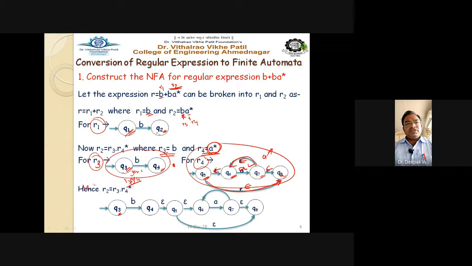So see here, Q3 on b goes to Q4. This is the diagram. Then make one arrow here, because you are joining two parts of the automata. It is definitely an epsilon, so put an epsilon transition. Then Q5 as it is, then Q6, Q7, Q8, and all the states remain as they are. There is a transition from Q5 to Q8, and Q7 to Q6 on a. Just join this and this.